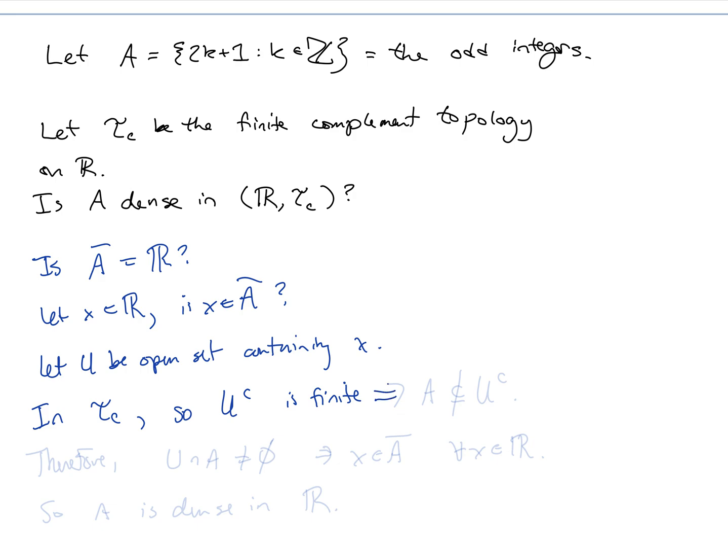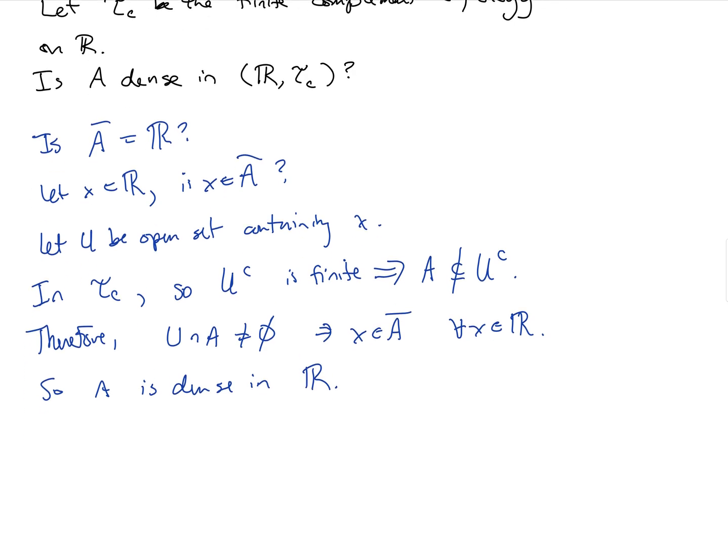Since U complement is finite, this tells us that A cannot be a subset of U complement. A is all odd integers. That's an infinite set, can't be a subset of U complement. So therefore, U intersect A is not the empty set. So X must either be a limit point of A or X must be an element of A. In other words, X is an element of A closure for all X in the real numbers. And so A, the set of odd integers, is dense in R.